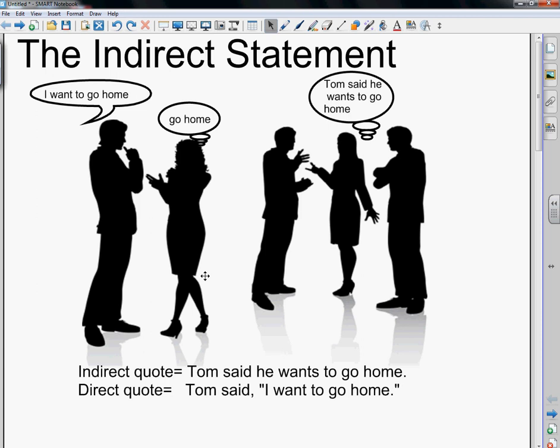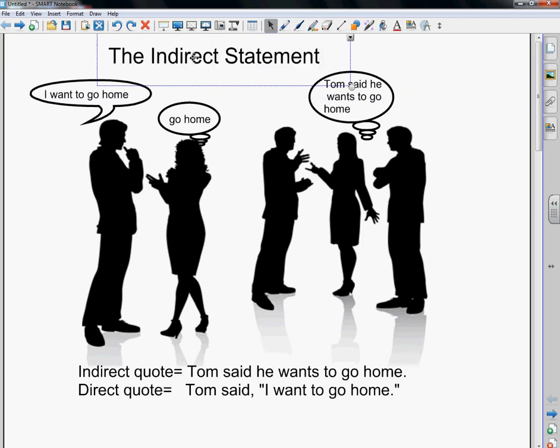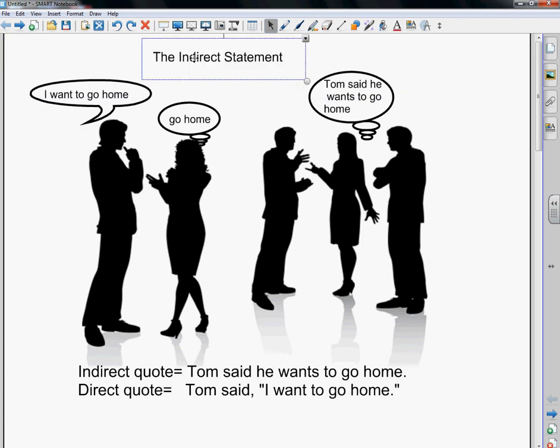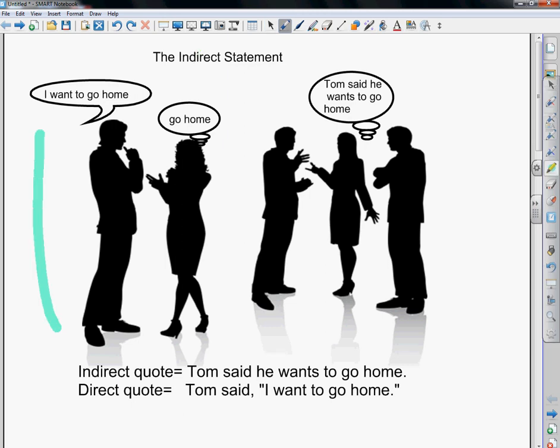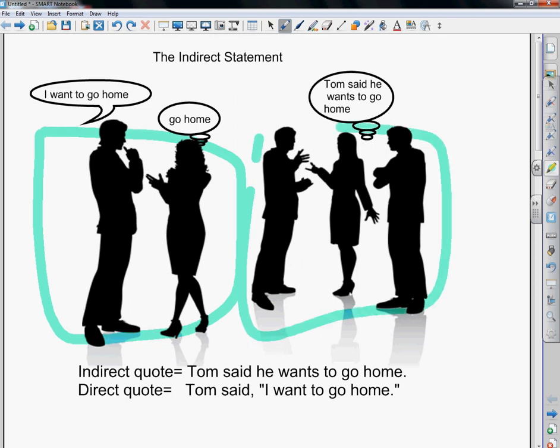Today we're going to be talking about the indirect statement. Now, the indirect statement, the first thing we have to understand is what an indirect statement is in English. As you can see in these two instances where we have these people right here, they're talking to each other. And they're talking to each other here.